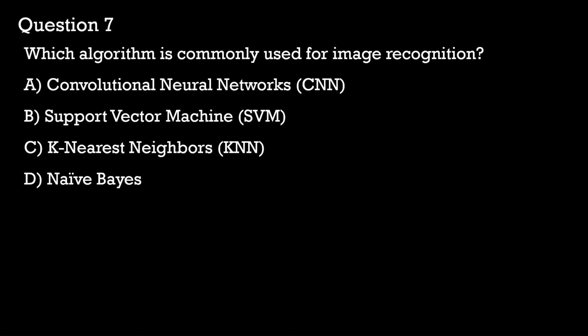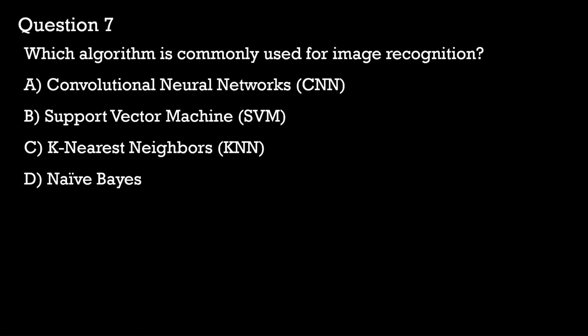Convolutional neural networks are the most commonly used algorithms for image recognition and processing, and they are designed to automatically detect patterns, edges, and textures in images. And this makes them highly effective for tasks like facial recognition, medical imaging, and object detection. So this is likely our answer, but let's look at the other options.